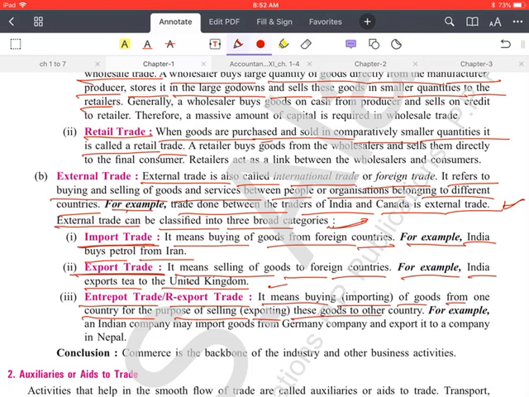these goods to other countries. Means if a country is importing goods from one country not for its own consumption but to sell them to other countries, by making some small changes or as they are. Okay, so this is called entrepot or re-export trade.